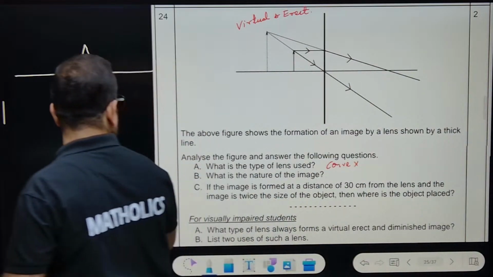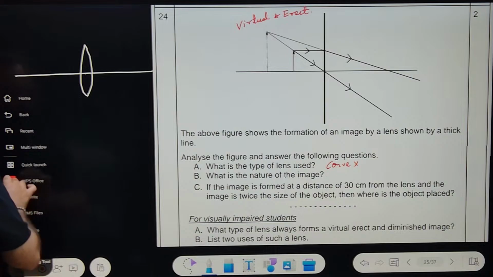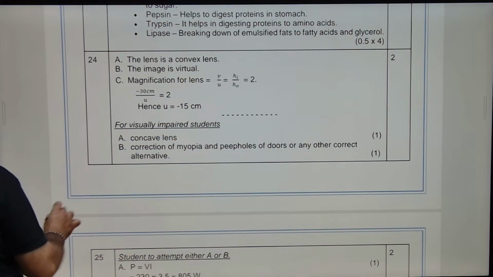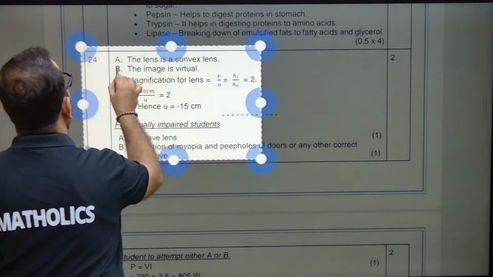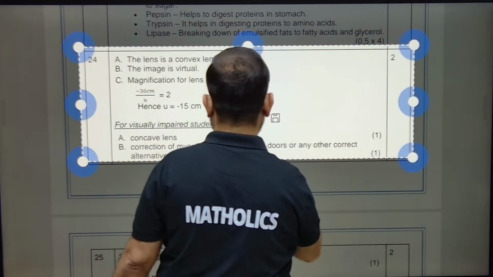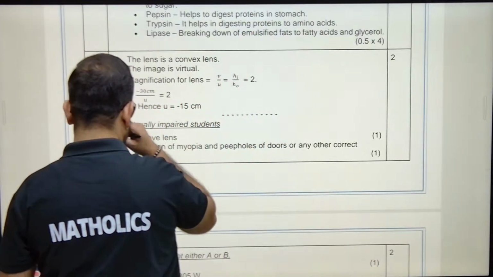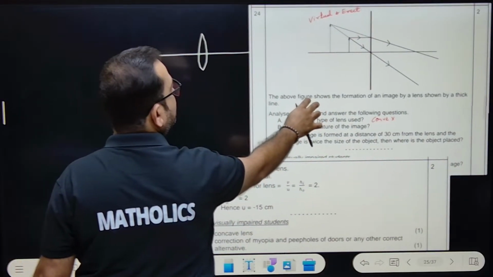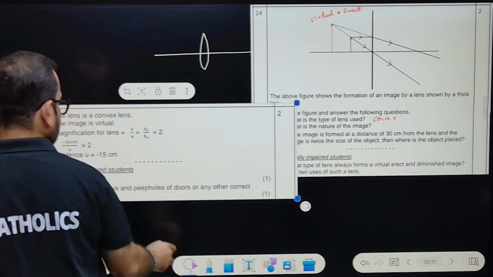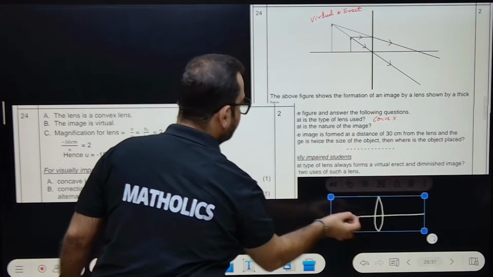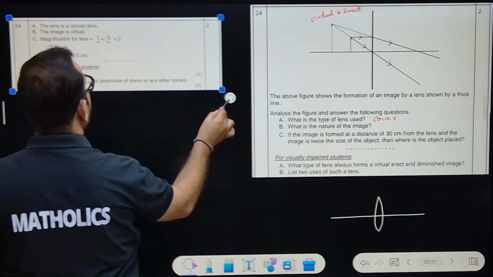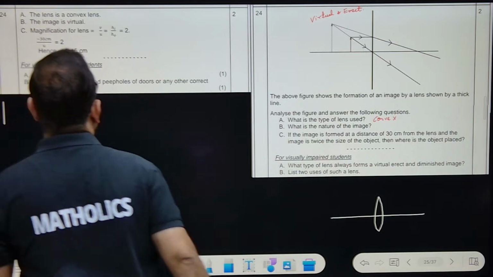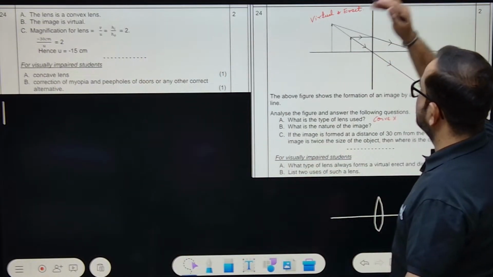So let's bring up the answer. Question number 24, it is. Let's bring up the answer and calculate here. Everyone can see the question also. We'll make the ray diagrams, don't worry. The lens is convex, the image is virtual and erect, obviously.